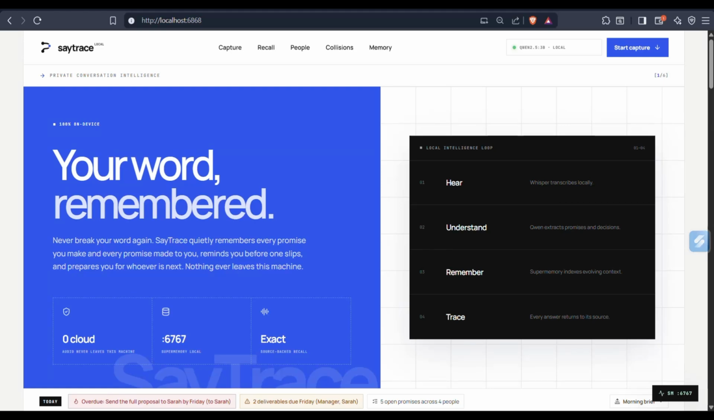Hi everyone. So this is my project for the Supermemory localhost hackathon. The whole theme of this hackathon was one simple thing: build something that runs fully on your own machine, nothing going to any cloud. I took that seriously and I built something that I really care about.